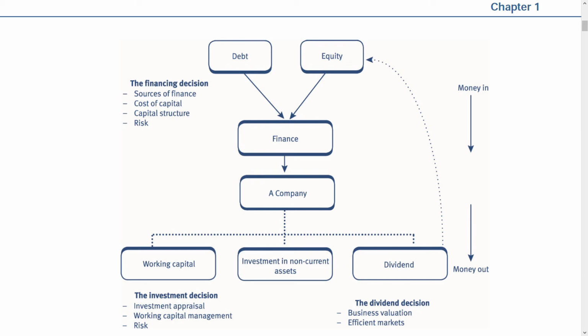If a decision goes wrong in one area, remember it will affect everywhere. Let's say, for example, your financing decision went wrong. You have taken the wrong sources of finance. What happens? Cost of capital will be high. Your risk will be high. Because of those, you will not be able to pay dividend also. You will not be able to invest in non-current assets also. So the investing decision is failing, and the dividend decision is going poorly. Ultimately, the whole company will suffer. The value also will suffer. They will struggle to manage. So you see, everything is related.